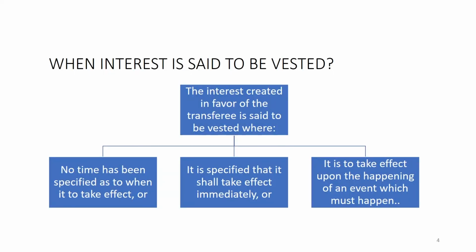When we talk about the vested interest, what are the essential requirements? The interest created in favor of the transferee is said to be vested when no time has been specified as to when it is to take effect. The first essential is when it will be presumed that this transfer is vested. Sometimes there may be a possibility that nothing is written in the agreement. Then what will happen?